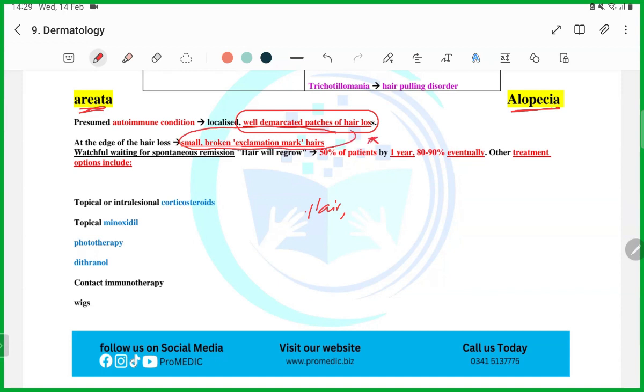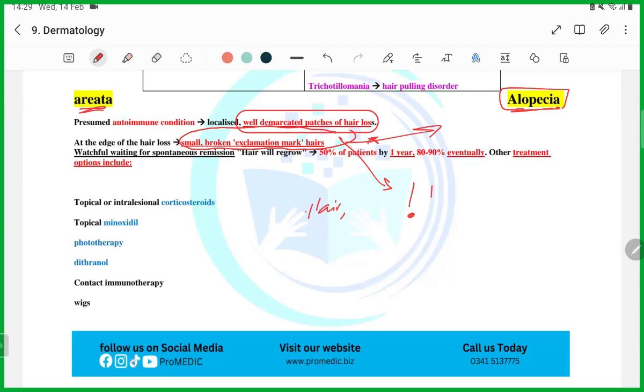Very typical of alopecia areata. This is what you will get, guys. Small broken hair, like an exclamation mark; we know this thing, right? The hair will be like that at the end of the broken small hair. So just remember it: whenever you see this word, select alopecia areata.